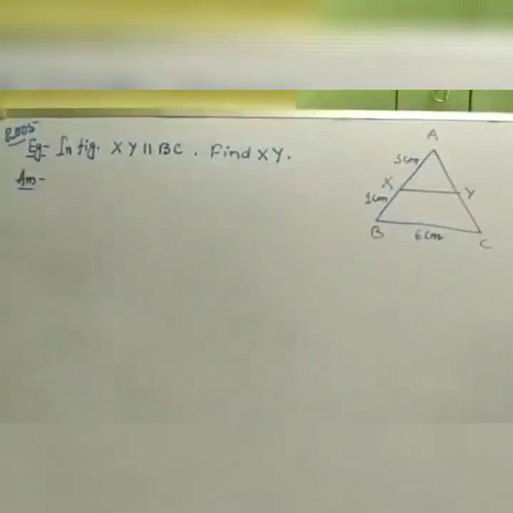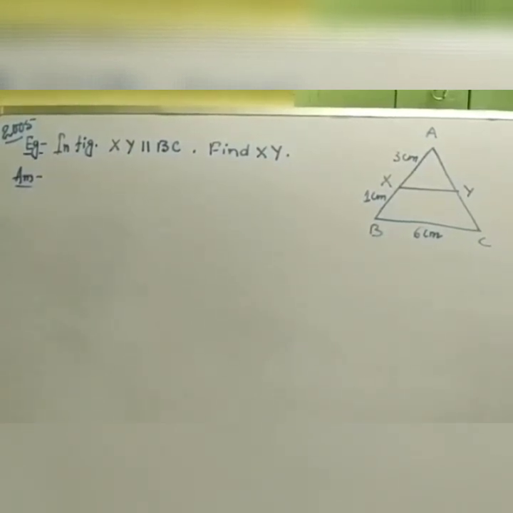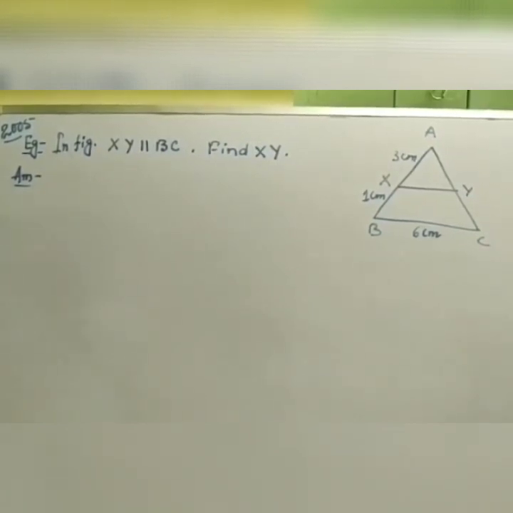You can see the figure is given, and in that figure you can see triangle ABC, and a line XY is given parallel to BC. Also the measurements of the sides are given: AX is 3 cm, XB is 1 cm, and BC is 6 cm. You need to find XY.